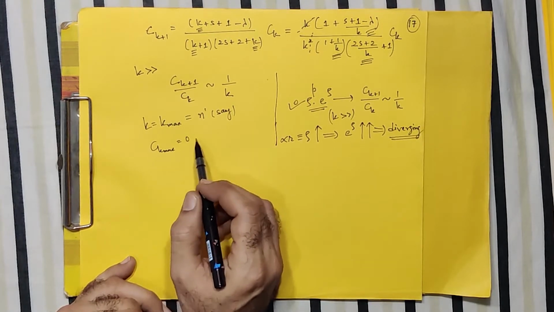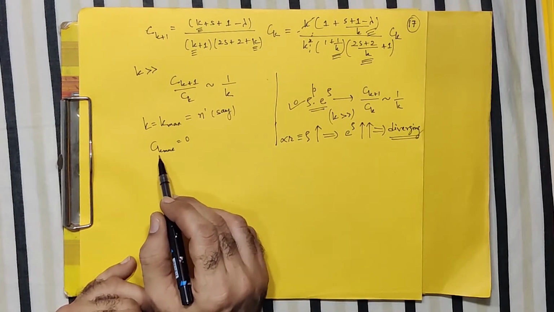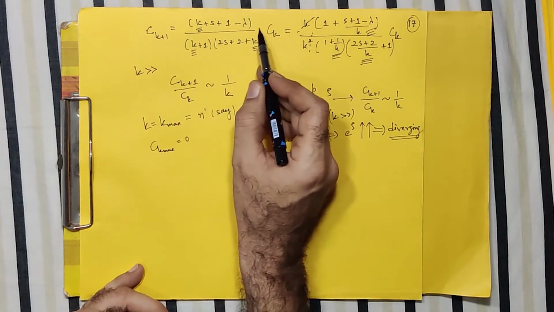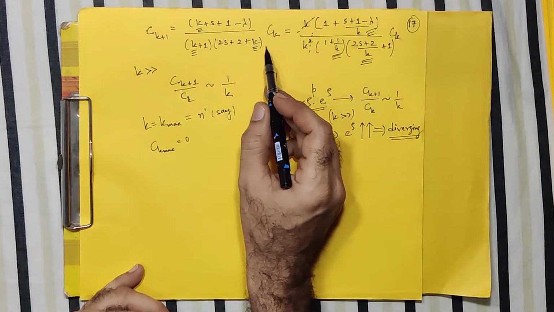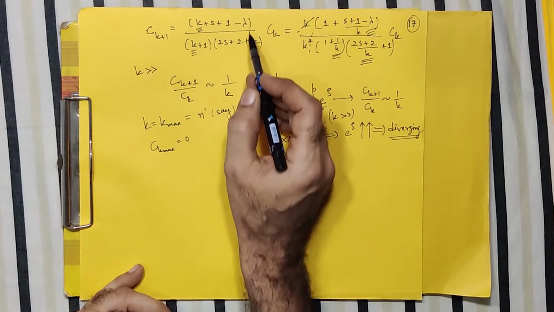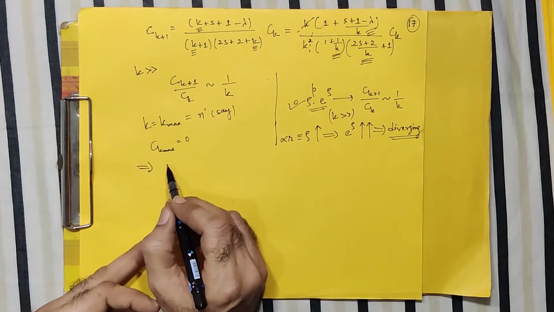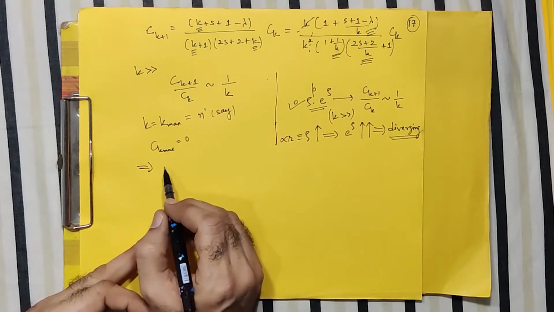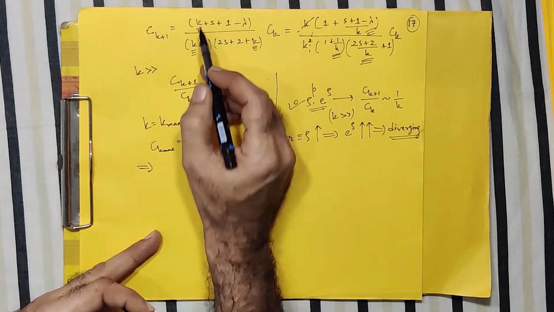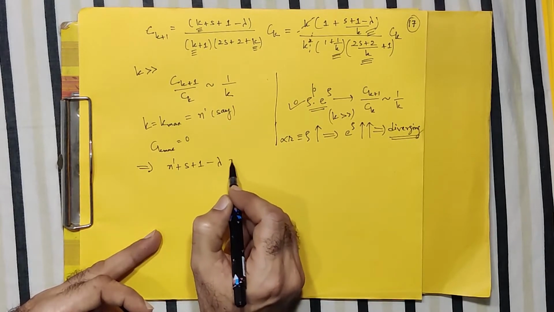Now if c_k maximum is 0, in order to impose this condition, what we have to do is make this part 0, because in the denominator there is no negative sign. You can't make this term 0. So in order to make your coefficient 0, your numerator must be 0. So basically, at k maximum, which I denote as n dash, this numerator will be 0. Means instead of k, if I write n dash, then n dash plus 1 minus lambda equals 0.